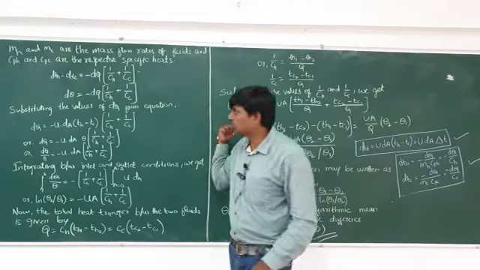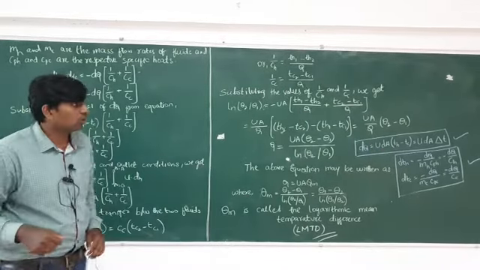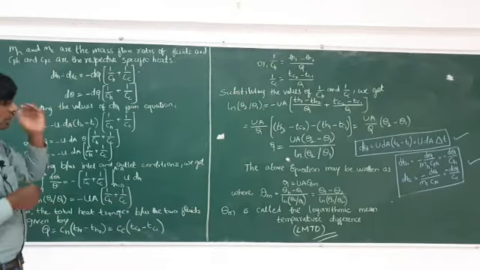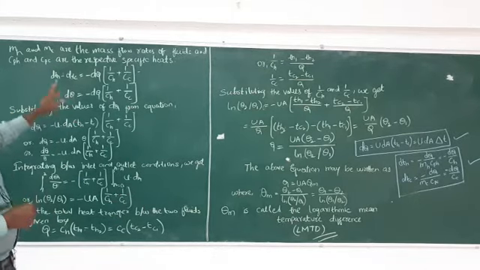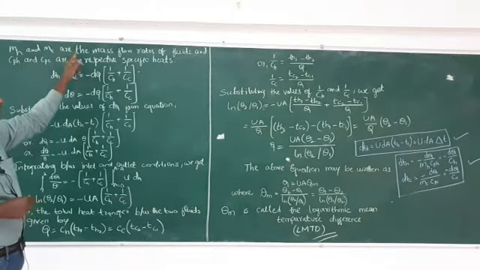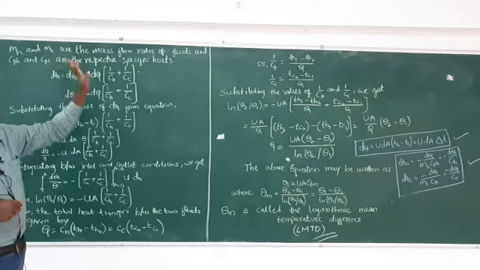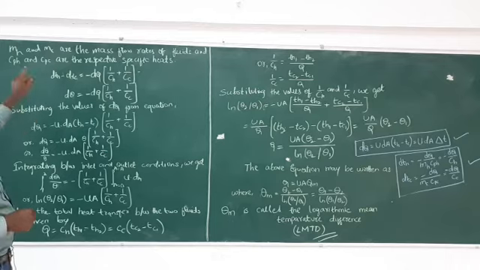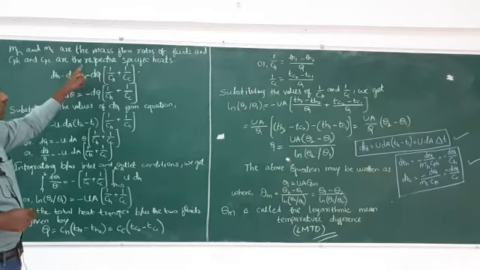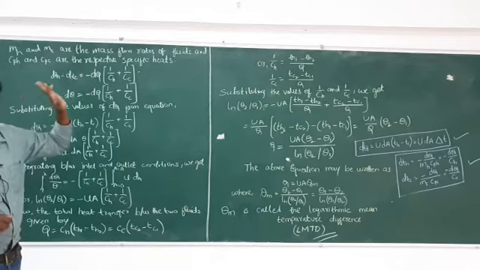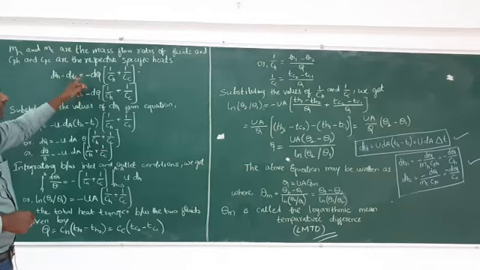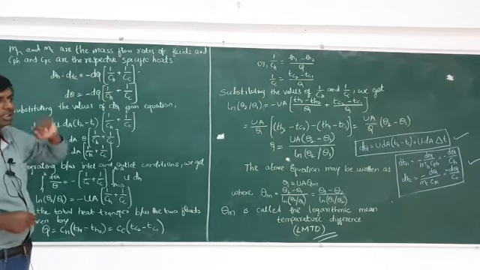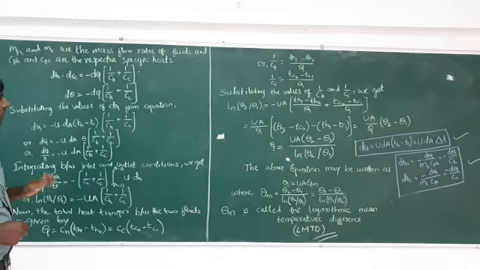After that, you have to substitute. Now mH and mc are the mass flow rates of the fluids, and CpH and Cpc represent the specific heats. So the first one is the mass flow rate, the second one is the specific heat.